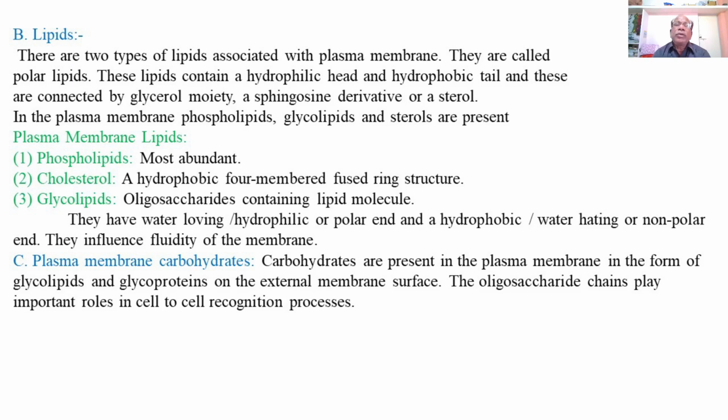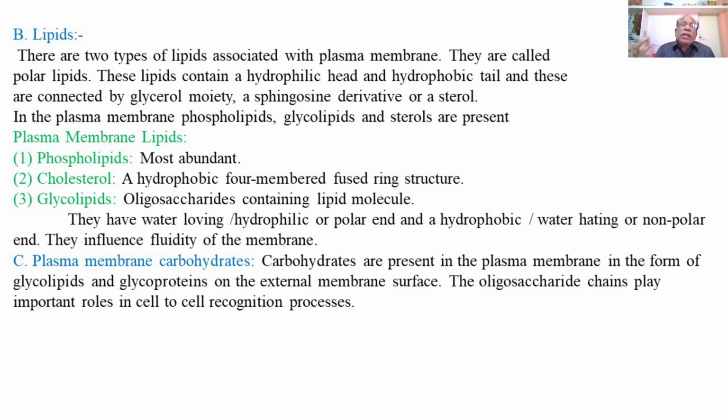Phospholipids are the most abundant. Then there is cholesterol, a hydrophobic four-membered fused ring structure, and glycolipids, that is, oligosaccharide-containing lipid molecules.